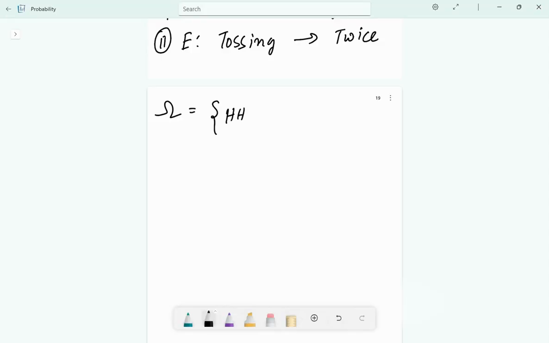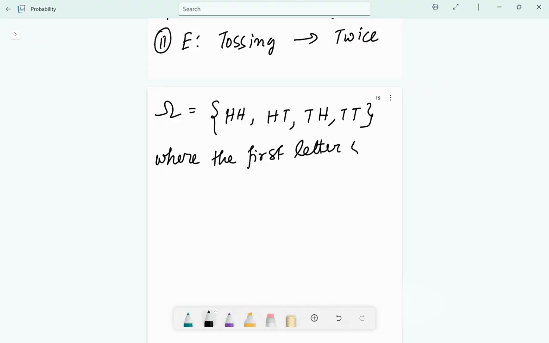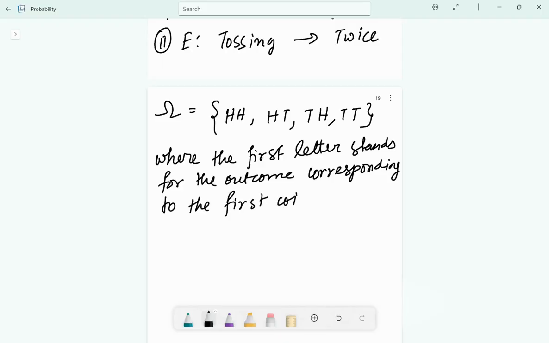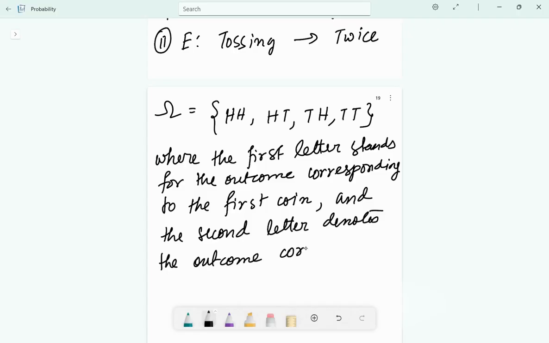Omega will be HH, HT, TH, and TT, where the first letter stands for the outcome corresponding to the first coin, and the second letter denotes the outcome corresponding to the second coin.